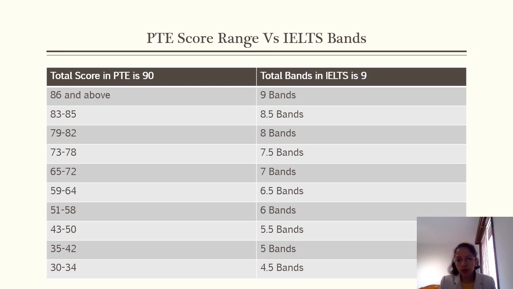Like someone scores 50 out of 90. That means in IELTS, that person achieved 5.5 bands. When someone achieved a 62 score in PT, that means that person achieved 6.5 bands in IELTS. So from this table, you can see the different band scores in PT as well as in IELTS.